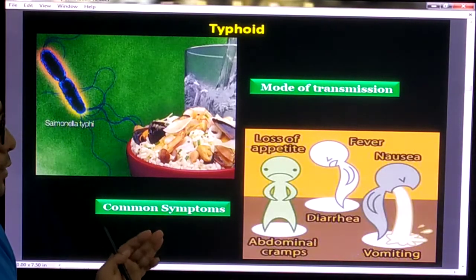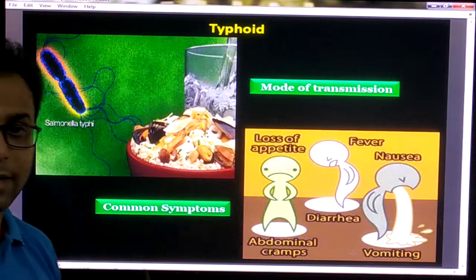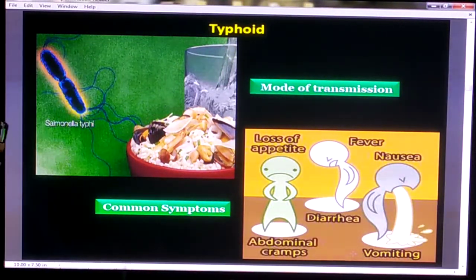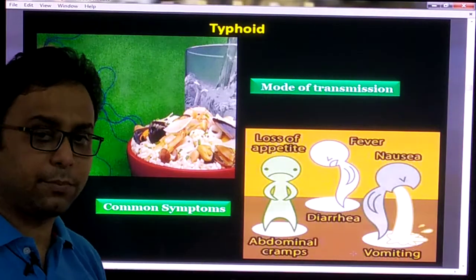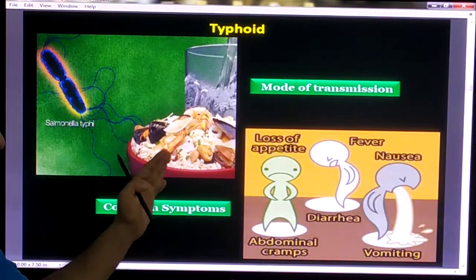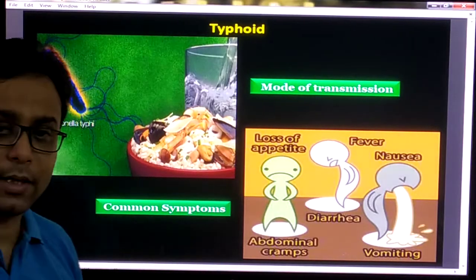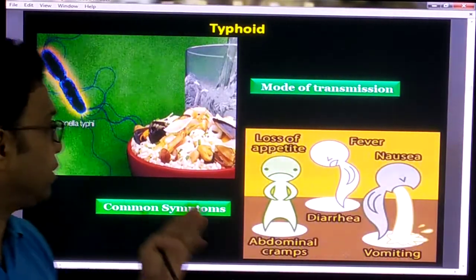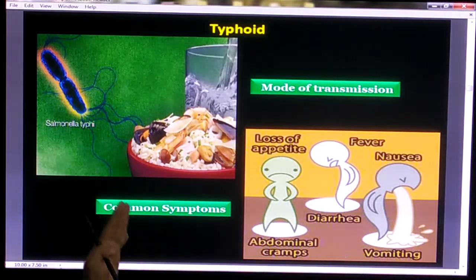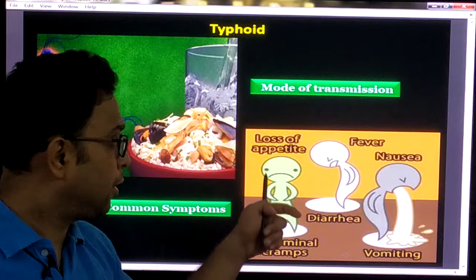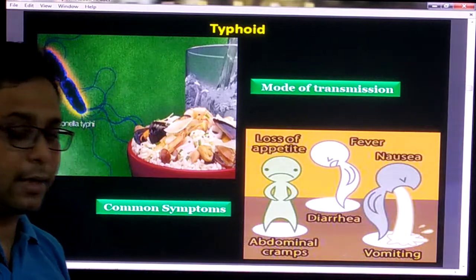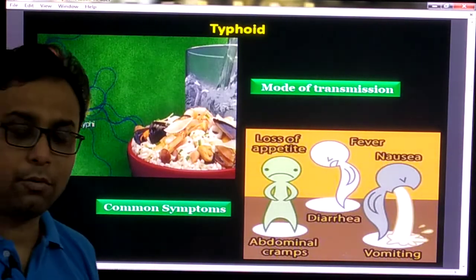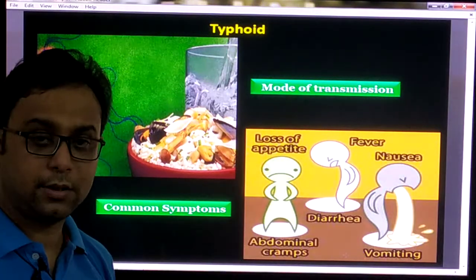Now we will discuss some of the most common diseases that are very harmful to your health, like typhoid. Typhoid, its mode of transmission: this disease is transmitted by water or by food, and the causative agent which causes typhoid is Salmonella typhi. So what are the common symptoms of typhoid? Loss of appetite, fever, nausea, vomiting, or abdominal cramps or abdominal pains are some common symptoms of typhoid.